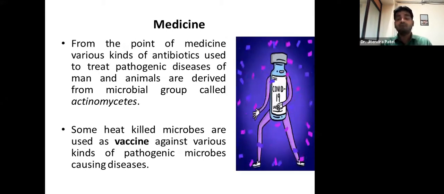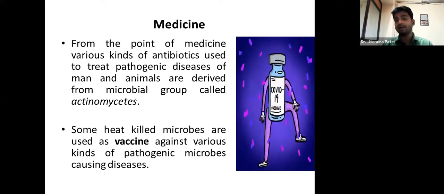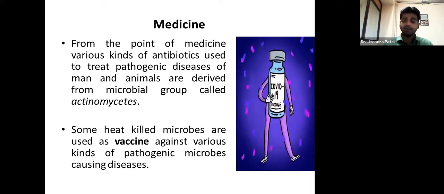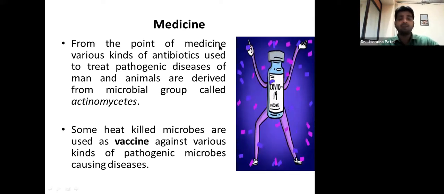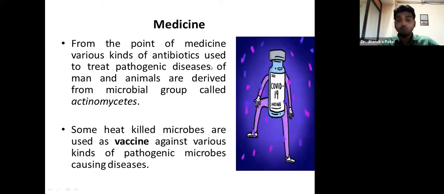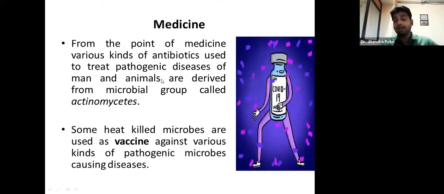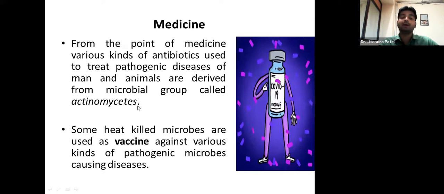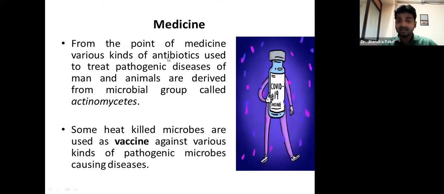Coming to the field of medicine, when we talk about medicine or any kind of medicament, what role do microbes play? As we are going through the vaccination drive, from the point of view of medicine, various kinds of antibiotics used to treat pathogenic diseases of man and animal are derived from a microbial group called actinomycetes. So that's the various kinds of antibiotics.